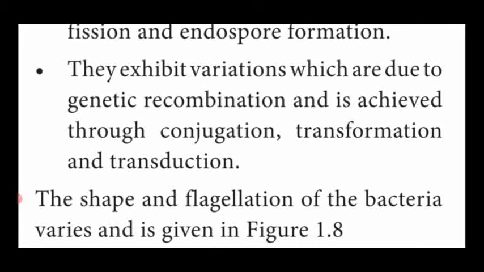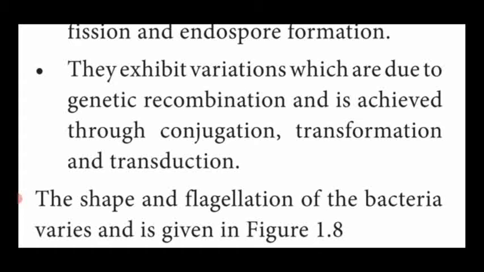Then bacteria also show certain variation due to genetic recombination. Genetic recombination means the bacteria contain DNA at the center, present in the genophore or nucleoid. This nucleoid is separated and once again fused in the recipient bacterium.